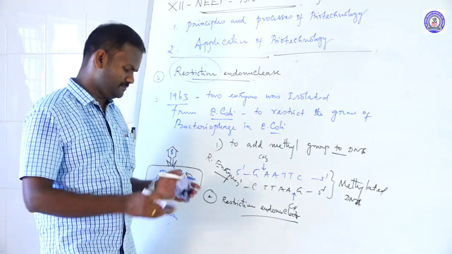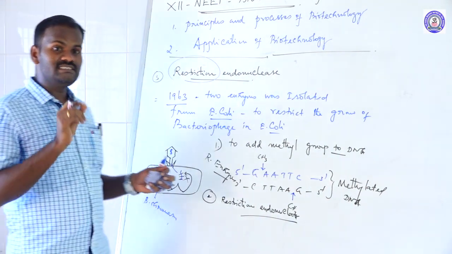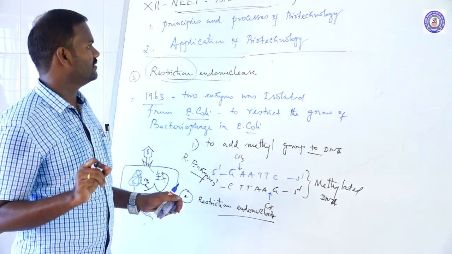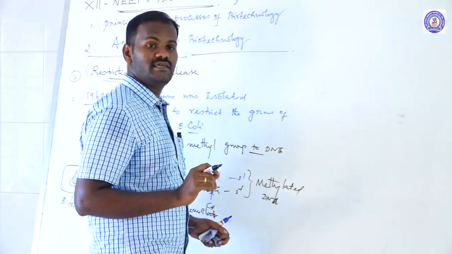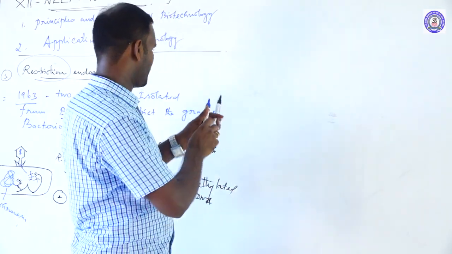And second, the first restriction endonuclease was isolated from a bacterium called Haemophilus bacteria.